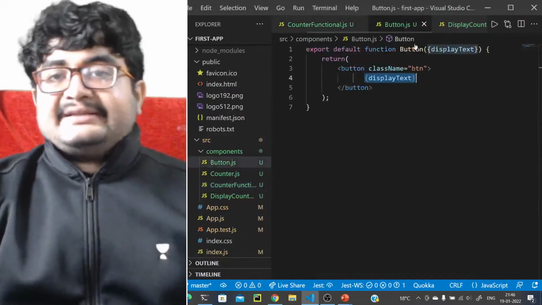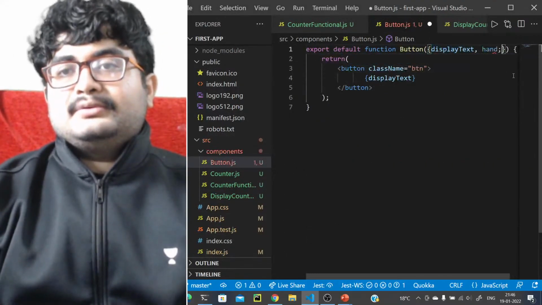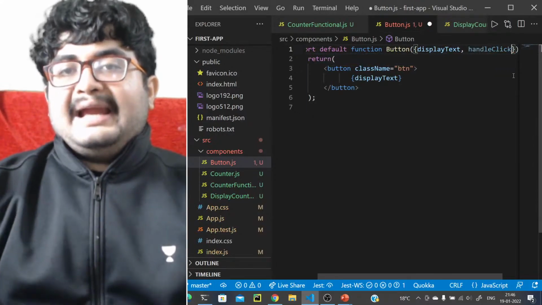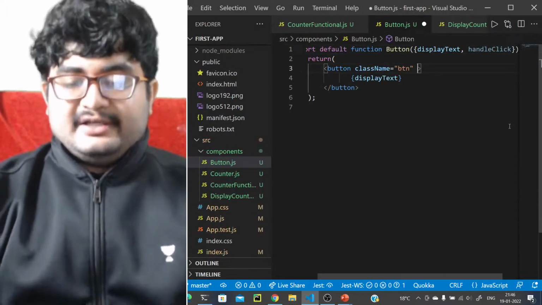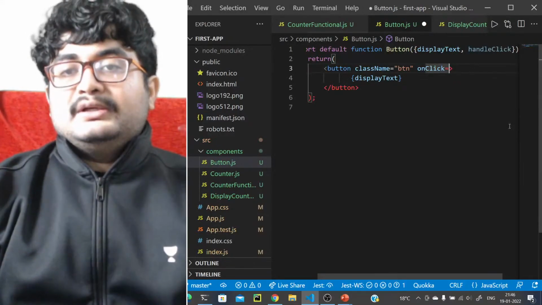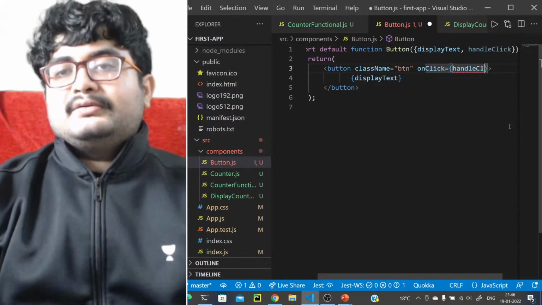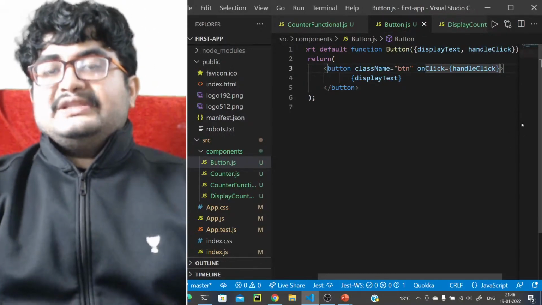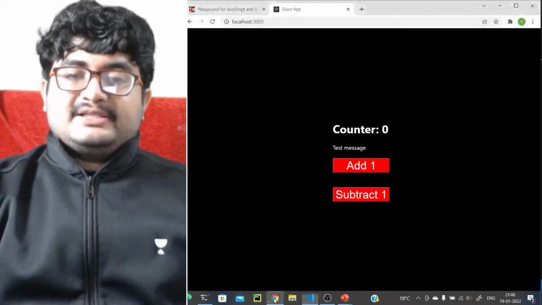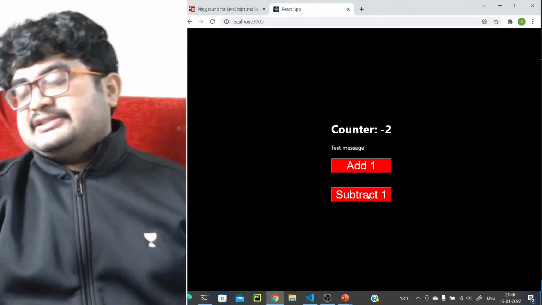Now let's take the prop here, handle click, and pass it in the event listener. So on click is handle click, right? We'll just pass this. Now see what happens. We'll come back, add one, see it is changing, subtract one, it is changing, right?